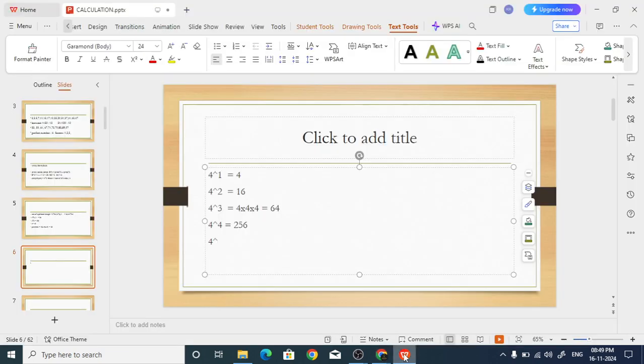Now 4 power 61 will end with what? Either 4 or 6. You tell me which one. It will end with 4 only. Similarly, 4 power 62 will end with 6, and 4 power 63 will end with 4 again. Isn't it?